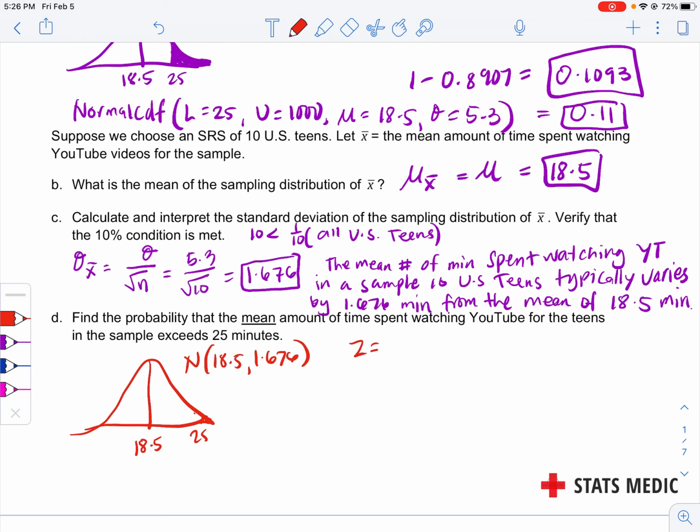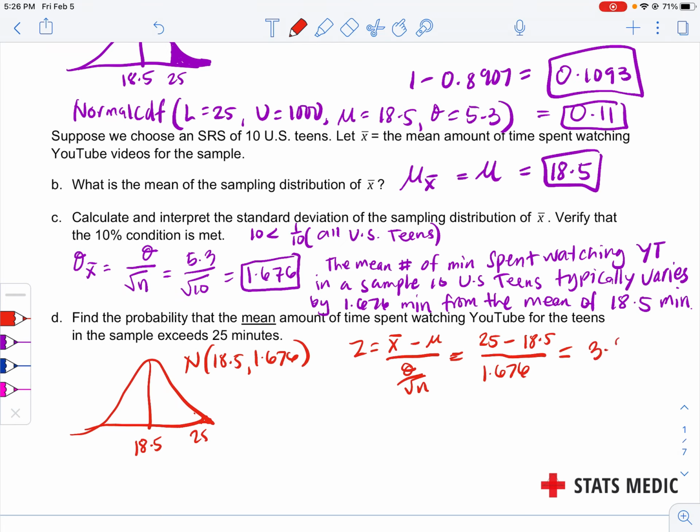Okay, so z equals the sample mean minus the mean over the standard deviation. Okay, so my sample mean would be 25 minutes minus 18.5 over 1.676.